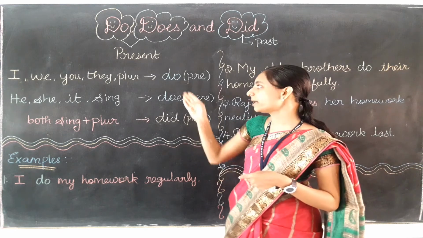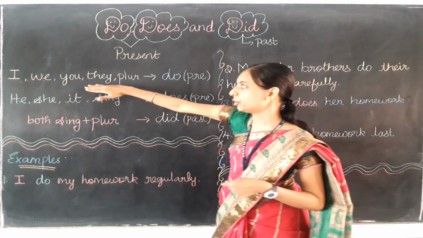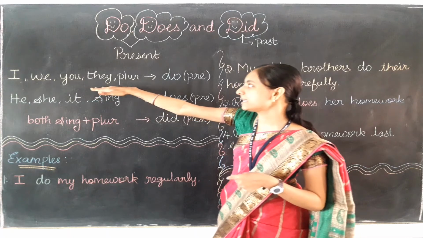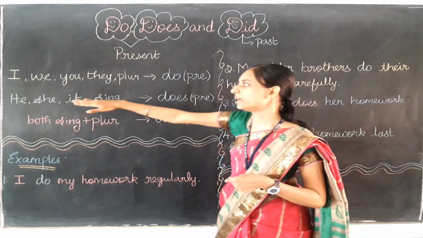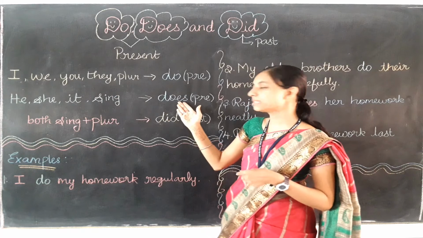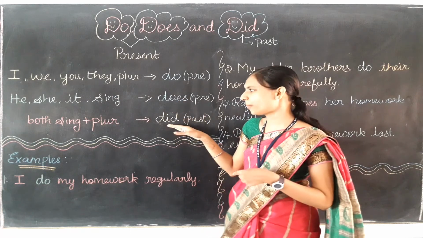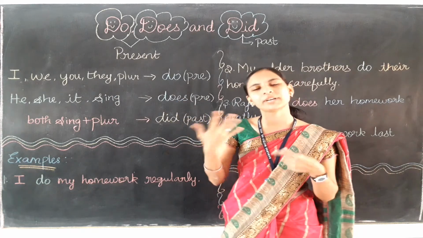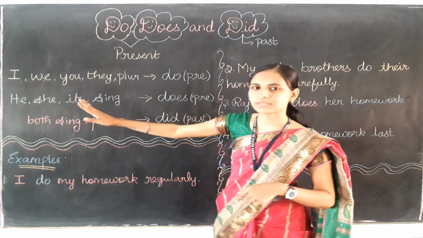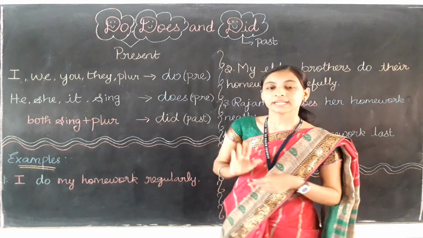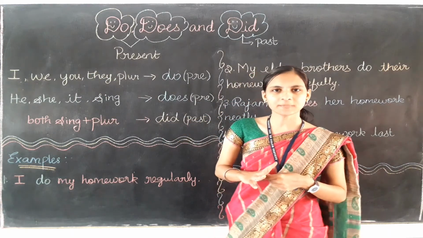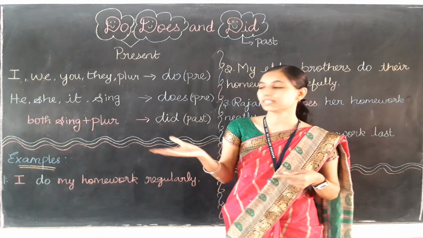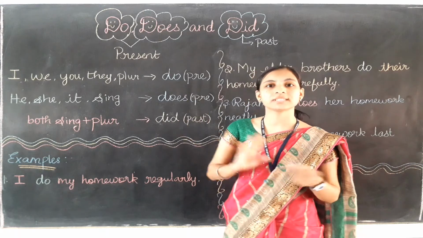Okay, so for do and does we have a rule. You need to learn the subjects by heart. Only for these subjects you have to use do, and only for these subjects you have to use does in the present time. But for past it is very easy. For any subject in the past you are going to use did only. Clear, children?